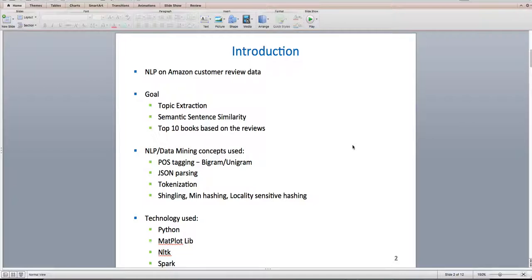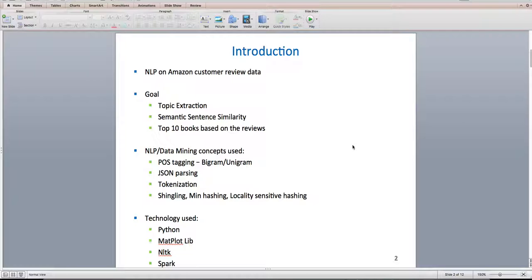Hi, so we have worked on NLP on Amazon customer review data. Our goal is to have a topic extraction of the different reviews we are getting from Amazon, using semantic sentence similarity, which will give us similar sentences and find out the similar reviews. Top 10 books based on the reviews.